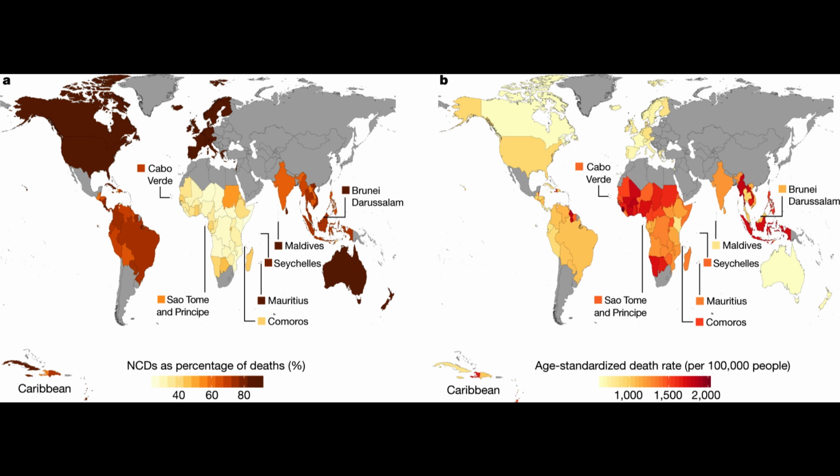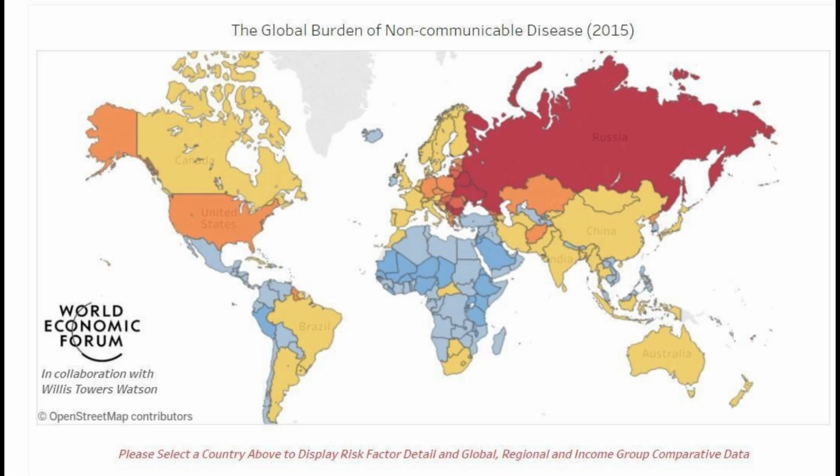Addressing the burden of NCDs will require a multi-sectoral approach that includes investment in healthcare systems, prevention strategies, and policies that address social determinants of health. This includes increasing access to affordable healthcare, promoting healthy behaviors such as physical activity and healthy eating, and addressing social and economic determinants of health such as poverty, education, and employment.